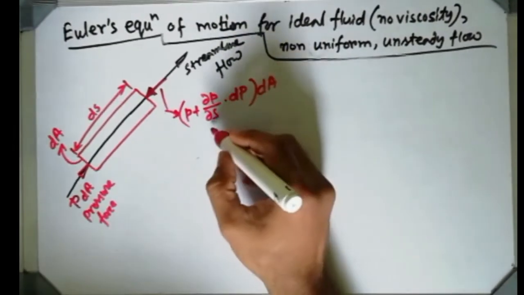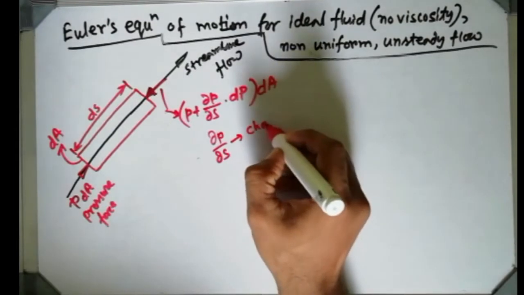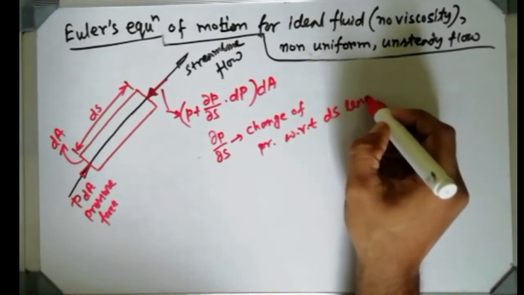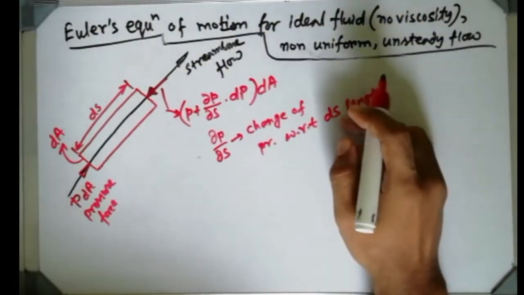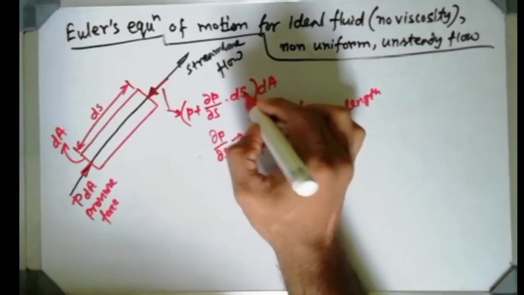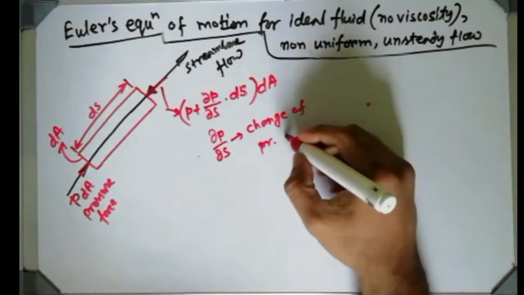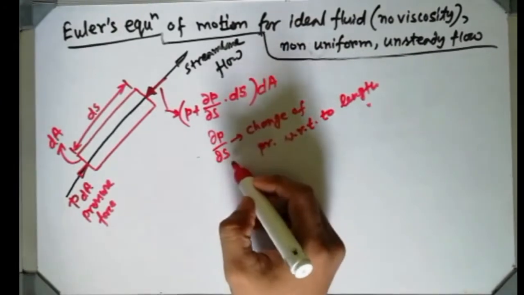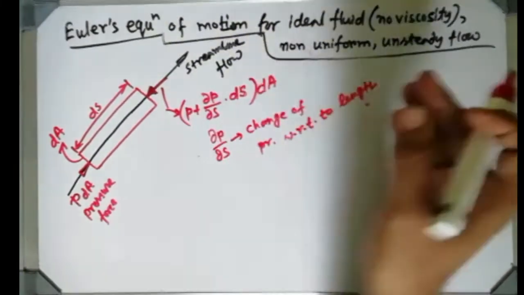Consider the term del P del S. That is the change of pressure with respect to length, because S stands for distance and P stands for pressure. So del P del S means the change of pressure with respect to the length travelled.